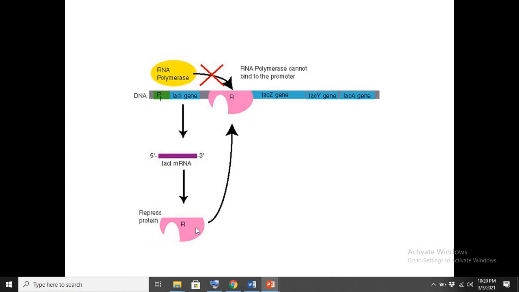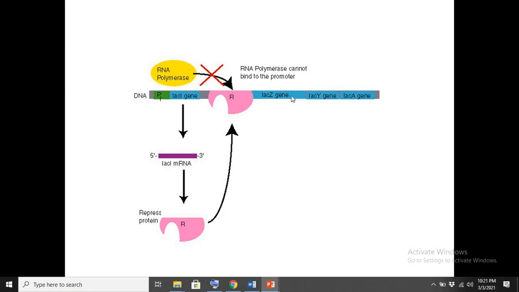The lac repressor protein would then bind with the promoter region that is present before the lac Z gene. A promoter is a particular DNA sequence, a regulatory sequence, to which any protein can bind and inhibit or induce the subsequent gene. So this lac repressor protein would bind with the promoter and inhibit the running of the RNA polymerase over this gene.